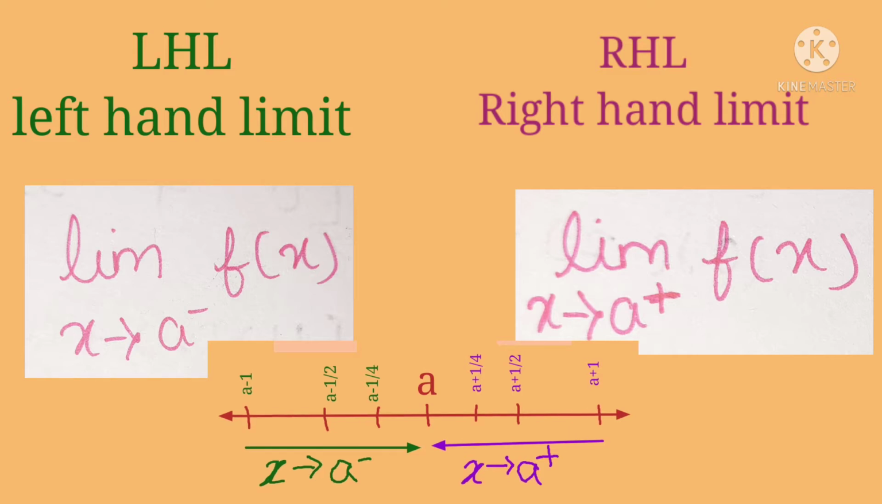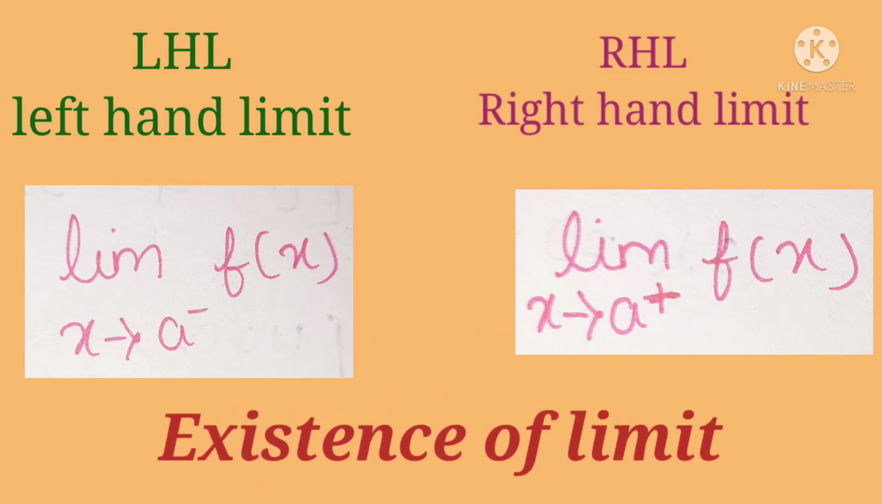The next concept is the existence of a limit of a function at a point x is equal to a. The limit exists if the LHL is equal to the RHL, that is, the value is exactly the same. Like limit x tends to a plus of f of x is equal to limit x tends to a minus of f of x is equal to l. If the answer is exactly the same, then the limit exists.